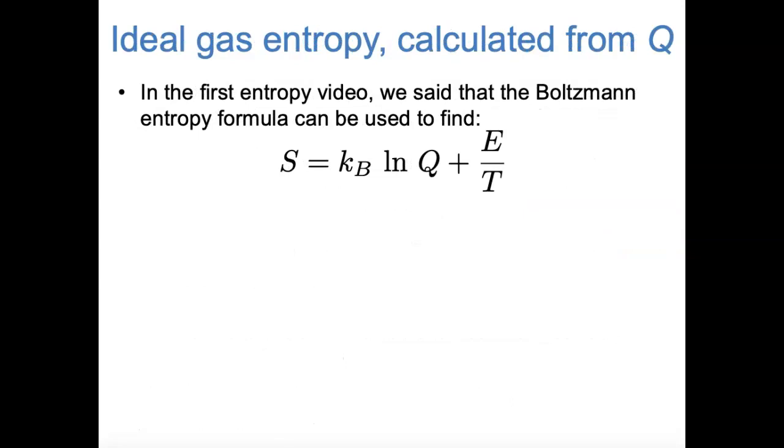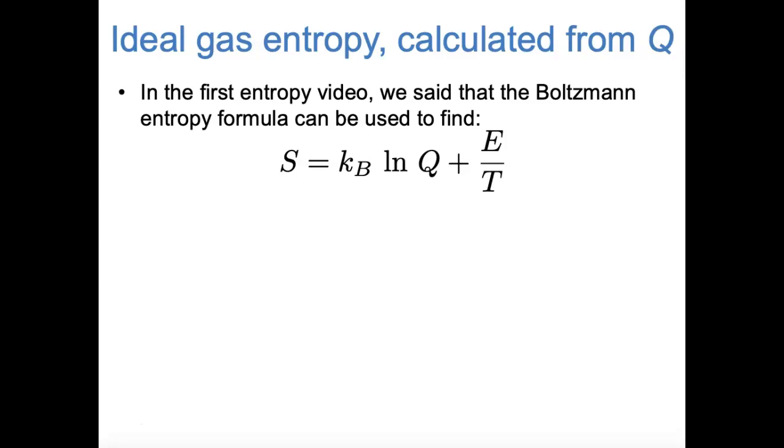As we come to the end of our series of videos about entropy, I just want to demonstrate one more thing that brings together a lot of ideas that we've learned in this course. I'd like to show that we can analytically find the molar entropy of an ideal gas from its partition function. I'm only going to give a broad overview of this derivation here and skip a lot of details, so it's okay that you won't understand quite every step. If you're interested in following along with every step, I would encourage you to refer to the textbook.